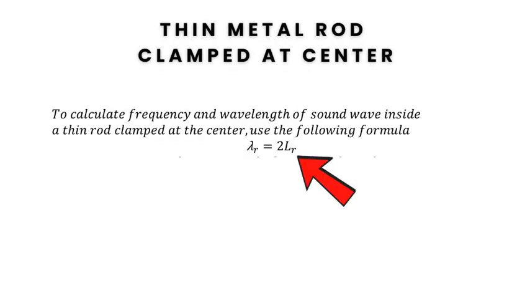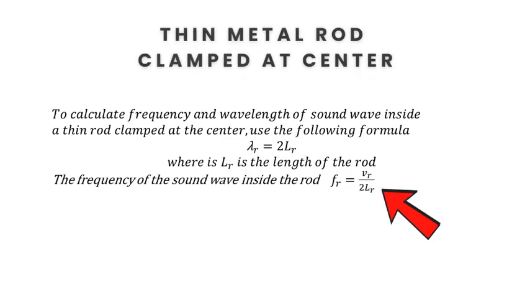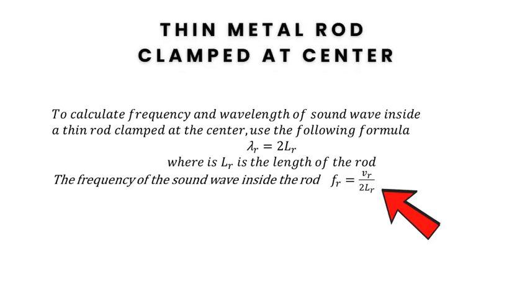In the case of a thin metal rod clamped at the center, to calculate the frequency and the wavelength of the sound wave inside the rod, use the formula lambda r equal to 2 times Lr, where Lr is the length of the rod, and the frequency of the sound wave inside the rod is Fr equal to Vr by 2 times Lr.